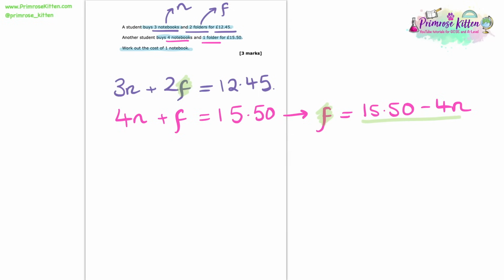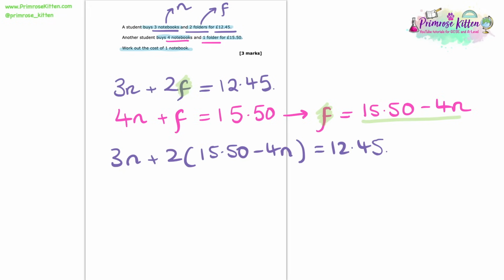So we know now that F is equal to 15.50 minus 4N. If we substitute that in place of the F in the first equation, then we can multiply out the brackets and simplify to find N. So this is what we get: 3N plus 2 brackets 15.50 minus 4N close brackets equals 12.45.